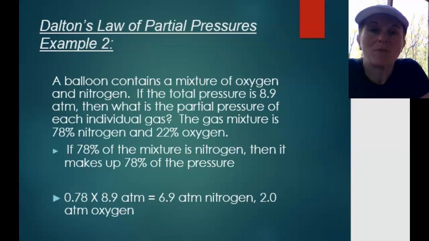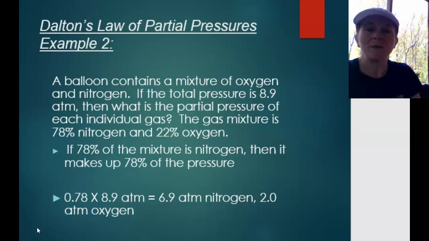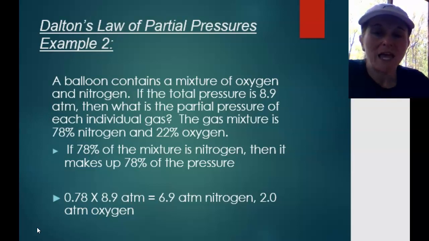Let's look at a second problem. A balloon contains a mixture of oxygen and nitrogen. If the total pressure is 8.9 atmospheres, then what's the partial pressure of each individual gas? We know that the gas mixture is made of 78% nitrogen and 22% oxygen. So if 78% of the mixture is nitrogen, then it makes up 78% of the pressure. So this is a percentage problem, right? So we're going to take the total pressure, 8.9 atmospheres is the total pressure, and this is the percent of nitrogen.